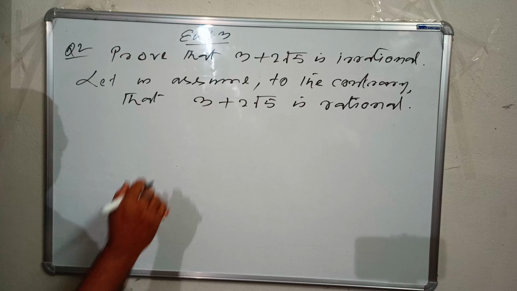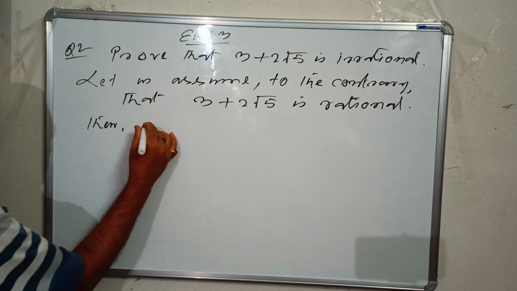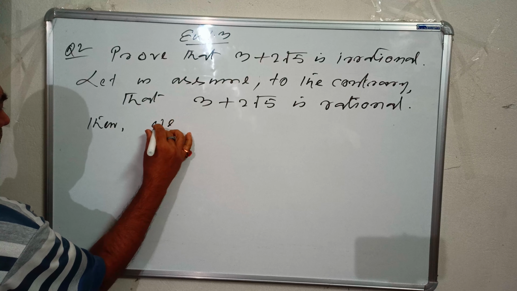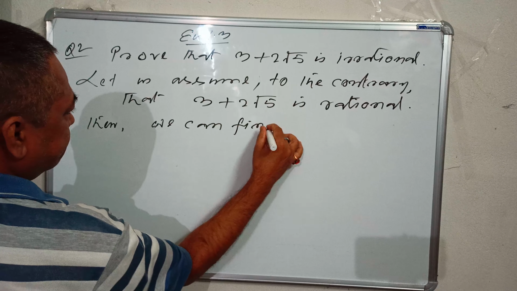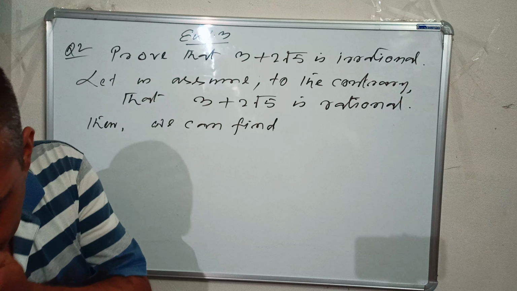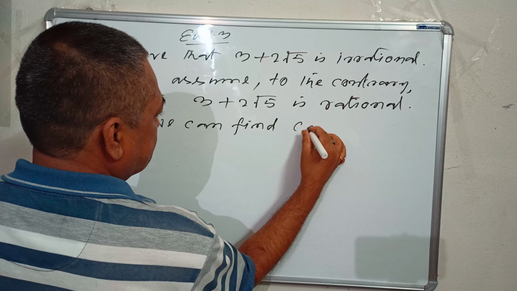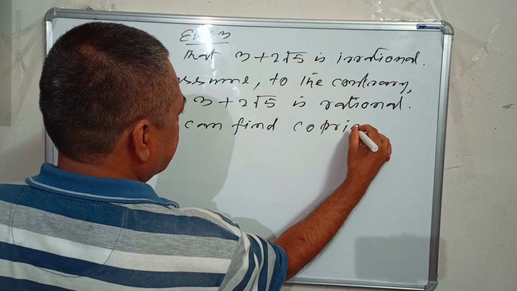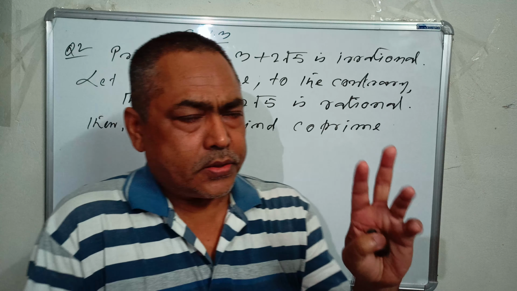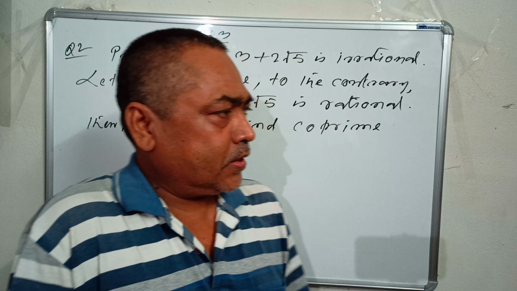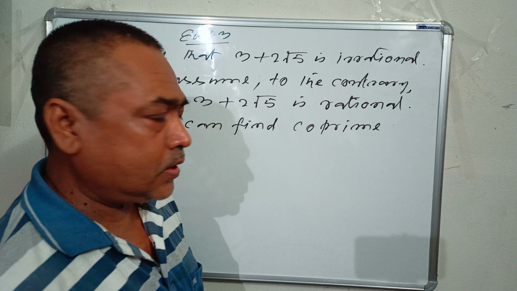Okay. So if it is rational, then we can find co-prime, means the numbers which have only one factor, that is 1. So two numbers having only one common factor, that is 1.